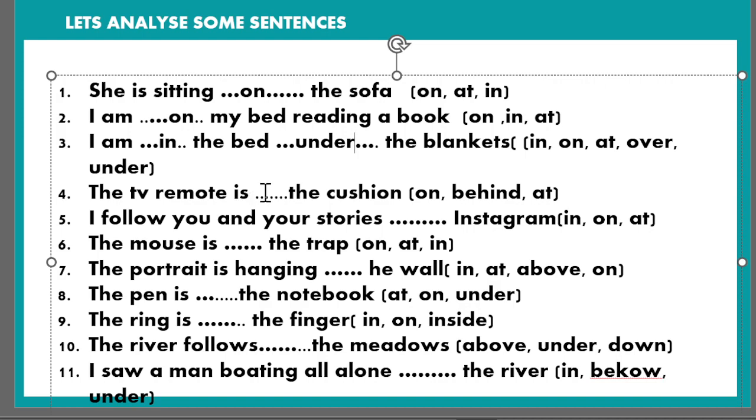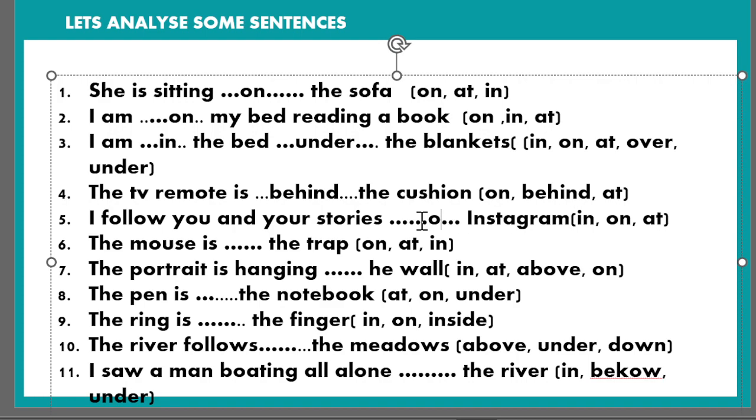In the sentence, the TV remote is dash the cushion. So it will be, I would say, behind the cushion. I follow you dash Instagram. Instagram is a thing from online space. It's a web page, a social media web page. So it will be on. The mouse is dash the trap. It's quite easy. It is in the trap.